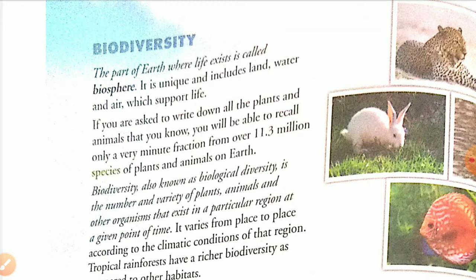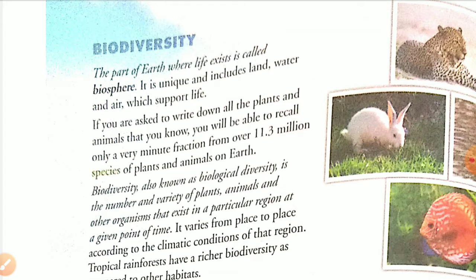When all these are taken together, they make a sphere called biosphere, where life can exist easily. Now you can see that only a few species of plants and animals are left.